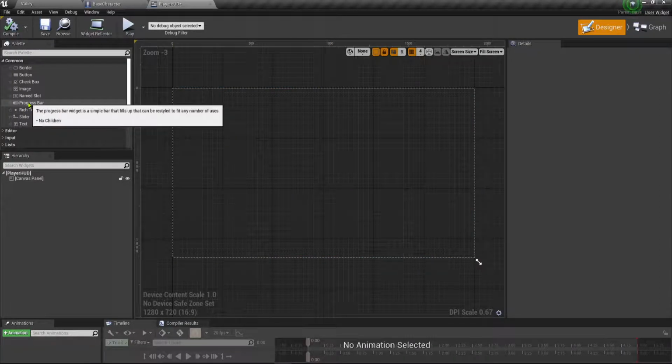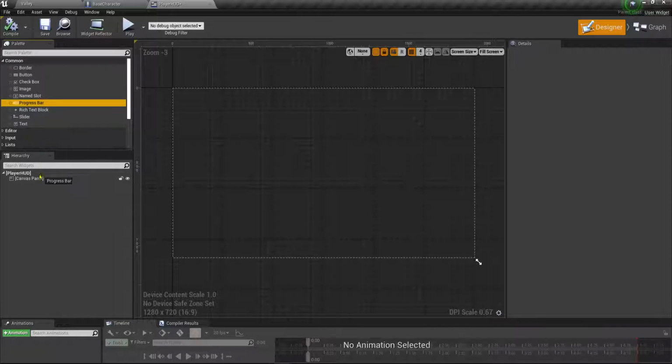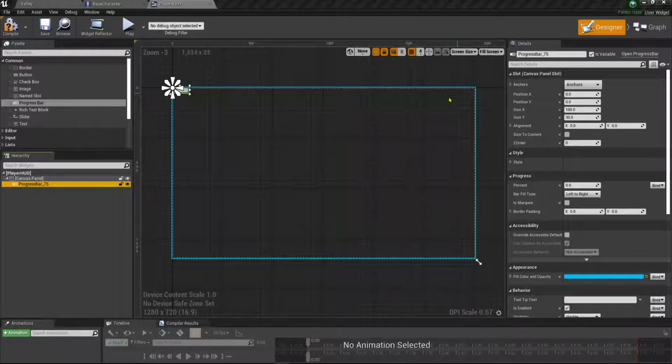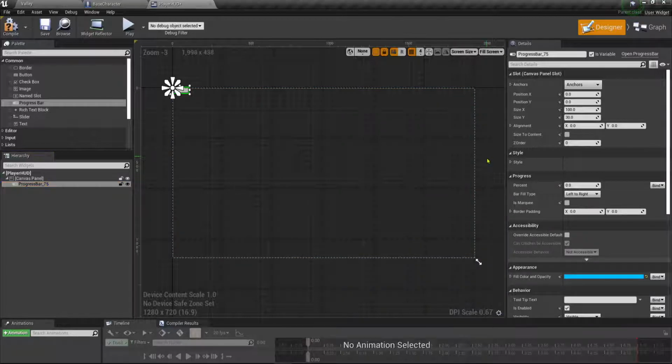So we're going to take this progress bar here, drag it down on our canvas panel, and it normally always defaults to the upper left hand corner. So I'm going to move this over to the right. We may adjust this and make a much nicer looking HUD in the future, but right now we just want one that's actually functional and that works the way we want it to, and then we'll enhance it later on.